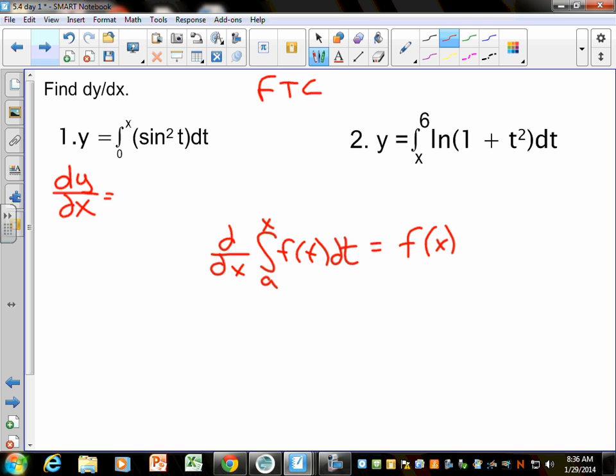So on this one, when they say find dy dx, if it's written like the formula, where a could be some number and the upper limit is x, all you do is replace t with x. And that is the derivative of that integral. There's no plus c because we're not integrating, we're taking the derivative. But obviously they're not all going to be that simple. On the AP exam, it's never going to be that simple, because that's just the direct formula. It's the derivative of the integral, which is why you're not actually doing the antiderivative.